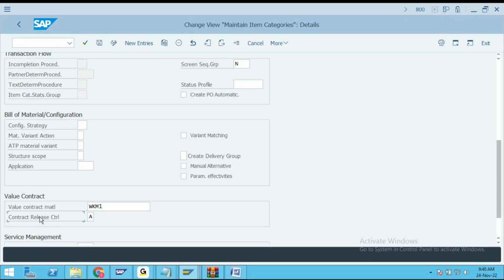How does the SAP system have to react? That is what it is speaking about here.